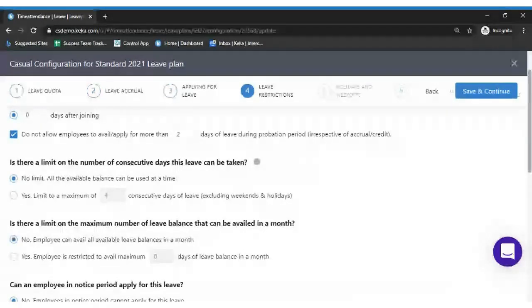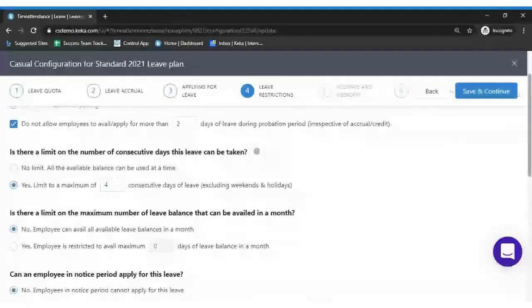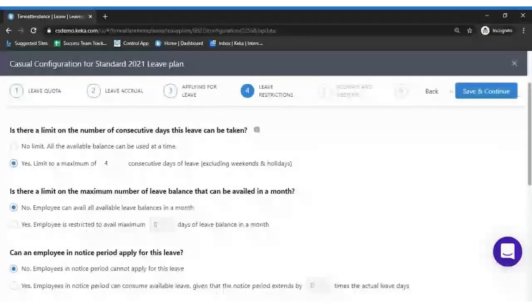in a single go, whether you want to allow or not. In case you don't want to allow employees to take all the leave balance in a single go, you can select it as no. In case you want to allow, you need to select it as no. In case you don't want to allow and you want to put a limitation for that, you need to select it as yes. And what is the limit of the number of consecutive days that can be taken?